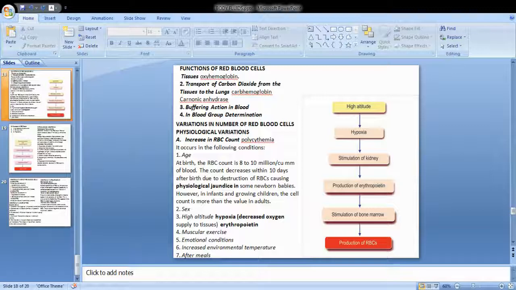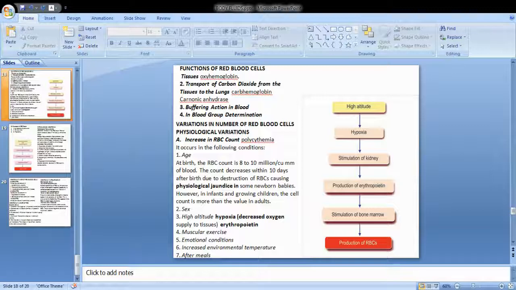The sex, as we know, males have more RBCs than females. Altitude, hypoxia. During altitude, the oxygen level will become less, so they will experience hypoxia. This hypoxia will stimulate the kidneys. Kidneys are very important for hematopoiesis or erythropoiesis.